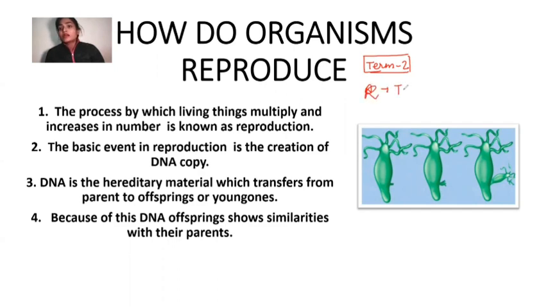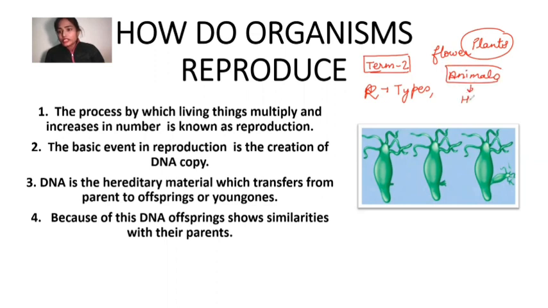And reproduction in flowers, or you can say reproduction in plants, and reproduction in animals. In animals we will discuss human beings, reproduction in human beings. So this is the summary of what we are going to study in this chapter. We will start with a simple point.